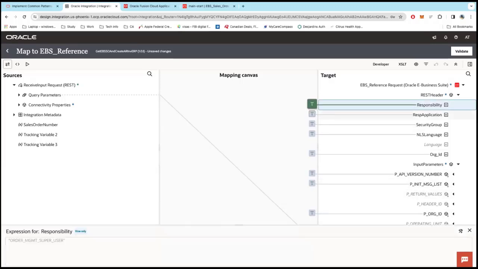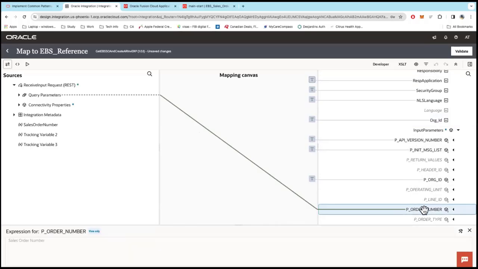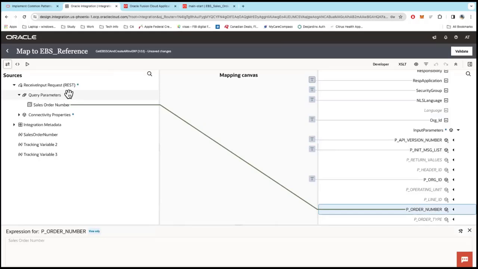And then there's lots of things that go into calling the API. Once you configure all that, what I'm doing is assigning the order number from my query parameters. This is exposed as a REST endpoint, so I'm taking in the sales order number. Whatever the user provides me, I'm just saying, map this one-to-one to this. Mapping is pretty straightforward, just a drag and drop. When you let it go, it creates the mapping.